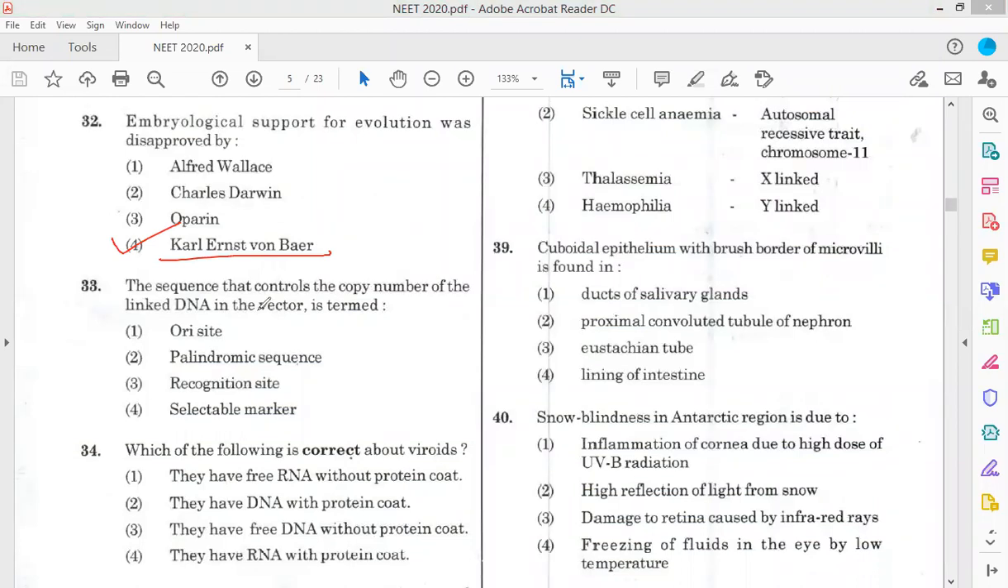Question number 33. The DNA sequence that controls the copy number of the linked DNA in the vector is termed what? We know that any vector must have three properties: the origin of replication site, the MCS, that is the multiple cloning site, and a selectable marker or antibiotic resistance marker. So the ORI site, the origin of replication site in the vector, controls the copy number.